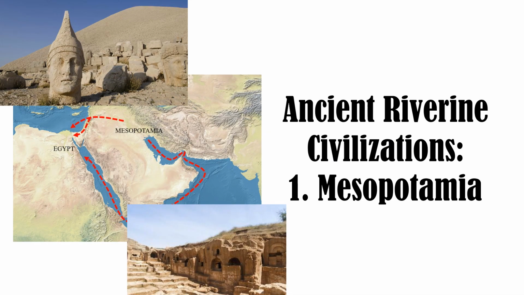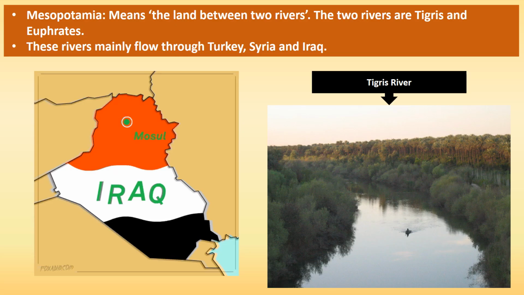Ancient riverine civilizations. Mesopotamia. Mesopotamia is a region of Southwest Asia. The word Mesopotamia is formed from the ancient words meso, meaning between or in the middle of, and potamos, meaning river. So, it means the land between two rivers.